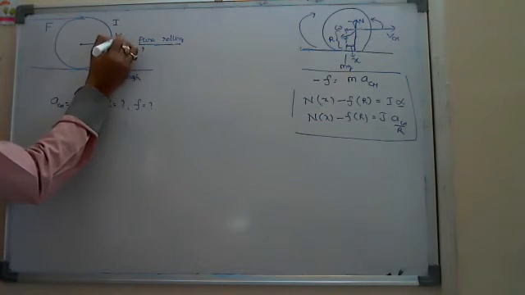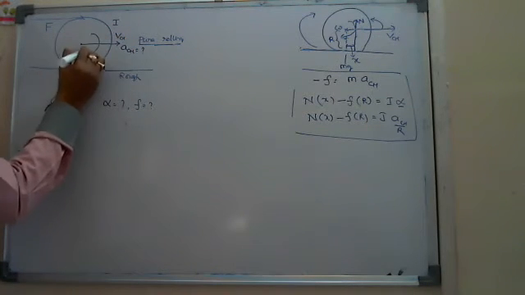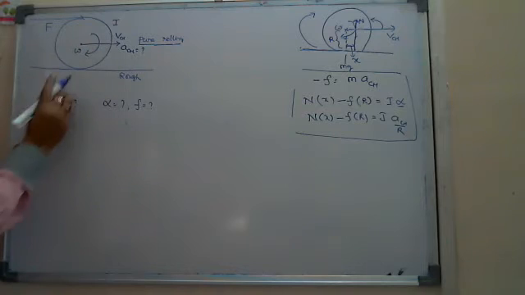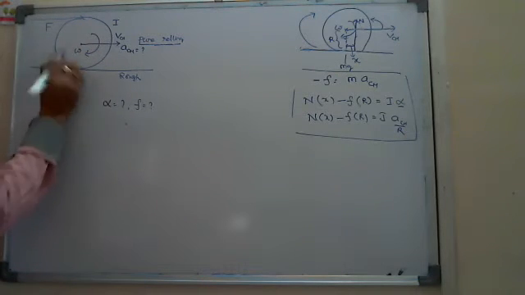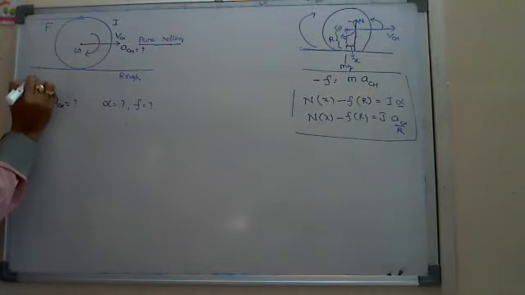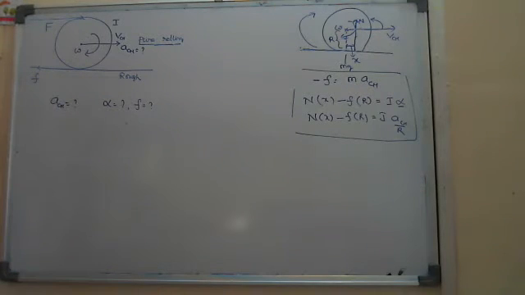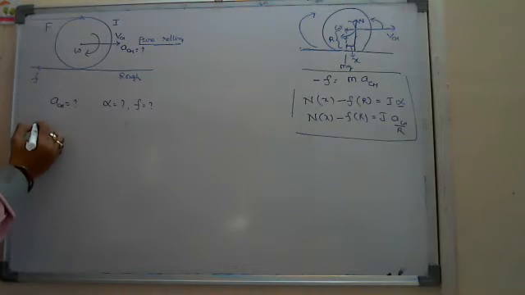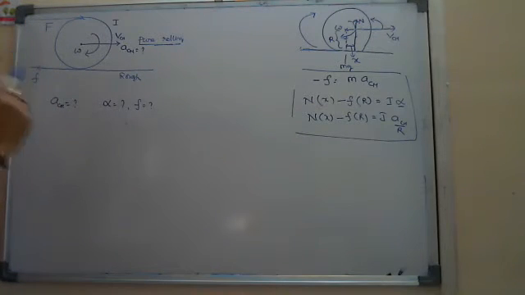The velocity is V_CM, and it has angular velocity omega. Then, to reduce this velocity, first, generally you assume the friction is in the opposite direction. So here, in the translatory equation, how many forces are acting?